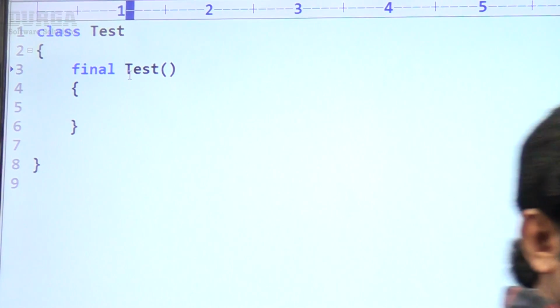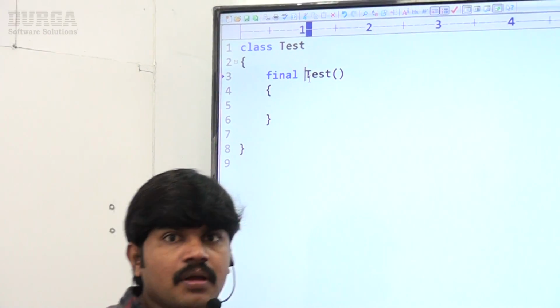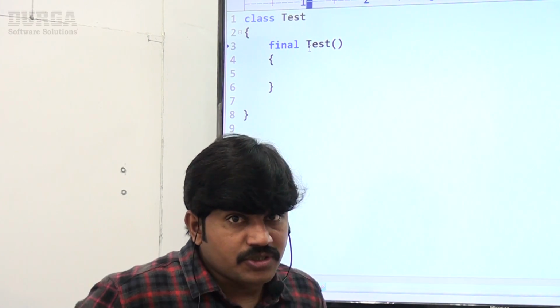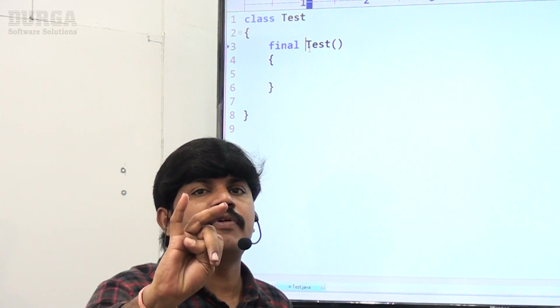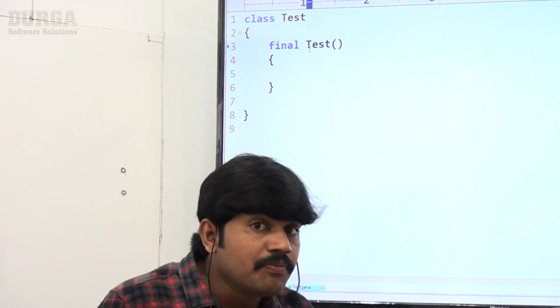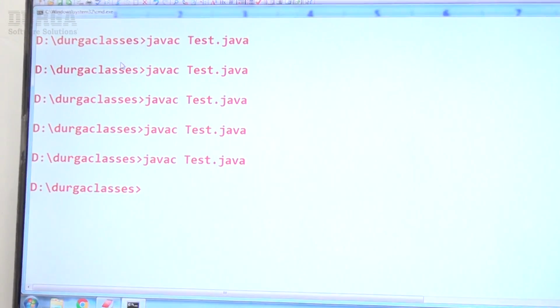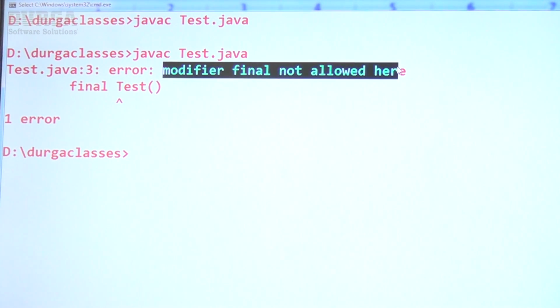Now I'm taking final. Is it possible to declare a constructor with final? Hey, respond. No, there is no such possibility. So we are allowed to use public, protected, default, and private. By mistake, if we use final, static, or synchronized, we are immediately going to get an error. Observe that. Compile time error. Have you observed? Immediately, modifier final not allowed here.